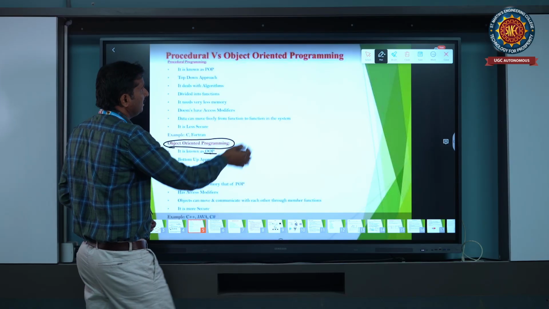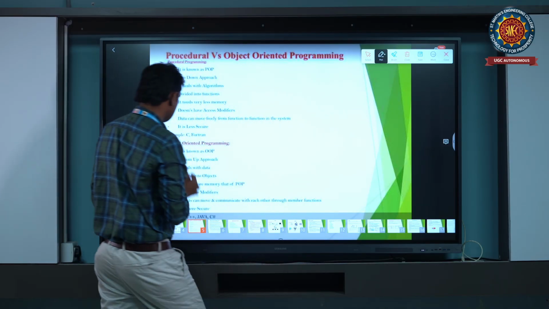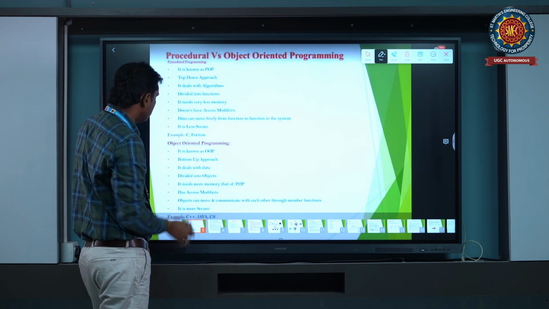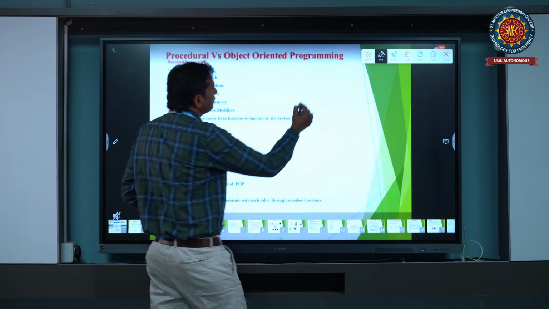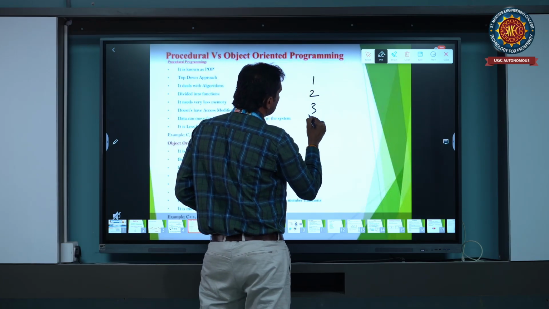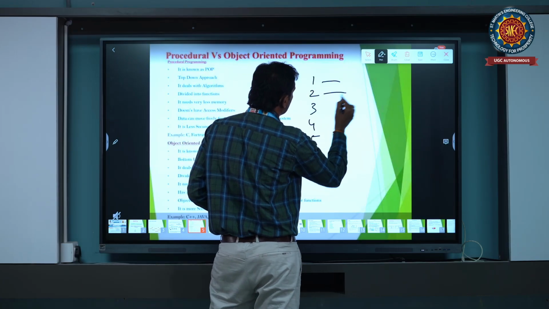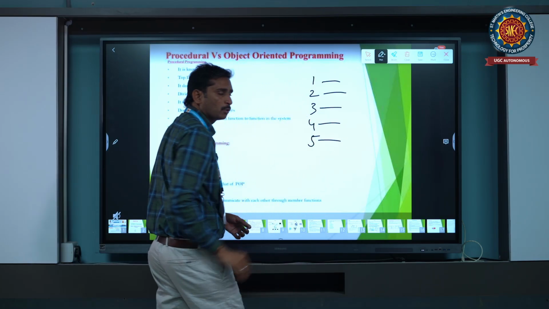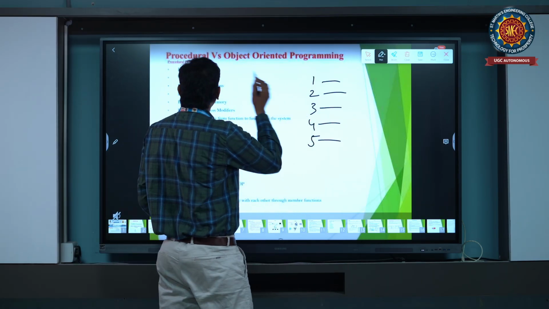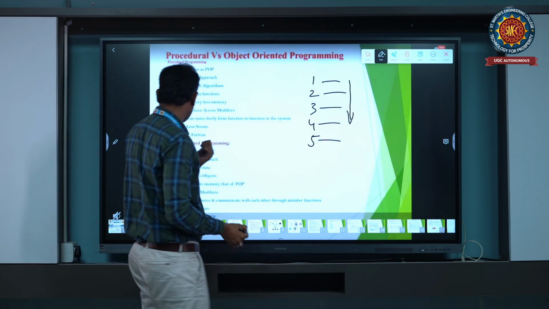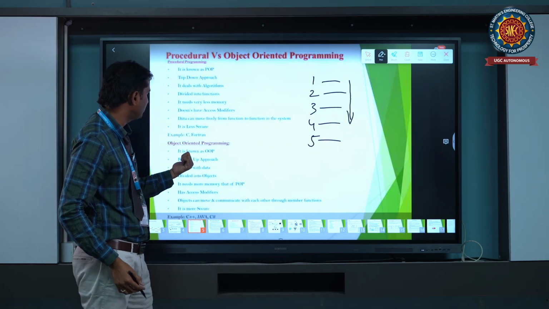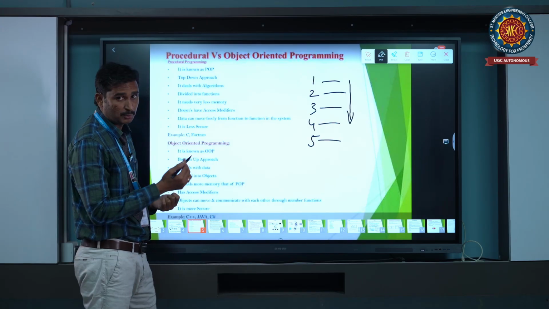This is known as object oriented. It is a bottom up approach. We are discussing the procedural language: we have 1, 2, 3, 4, 5 lines of program code. Coming to the procedural language, it is a top down approach, and coming to object oriented programming, it is a bottom to up process.